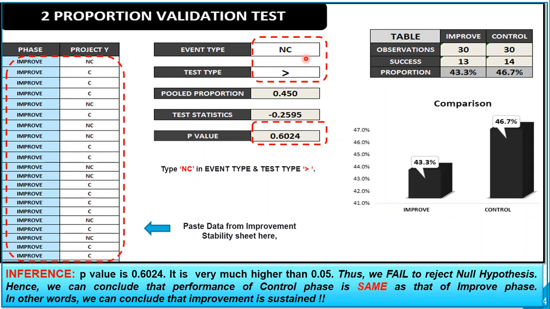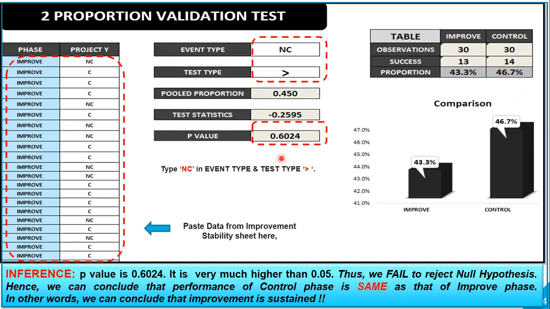Once that is done, we got a table over here, improve and control. Observations are nothing but your total number of days we collected data. And here we have 13 NCs and 14 NCs. Proportion is almost 43.3% and 46.7% in improve and control phase respectively, which is almost similar. So we have proven mathematically or arithmetically that proportions are same or equal.